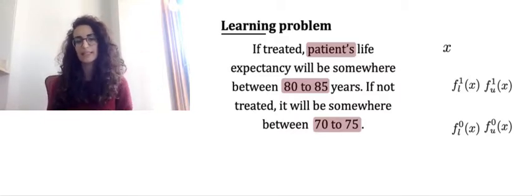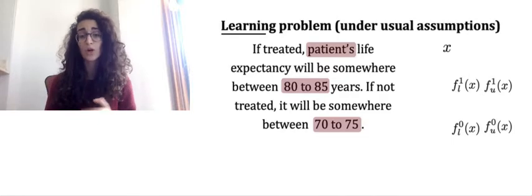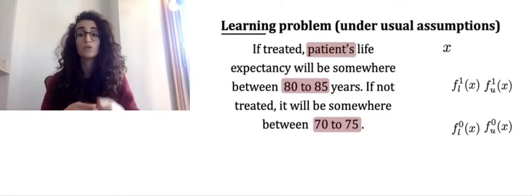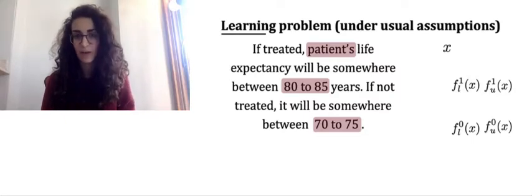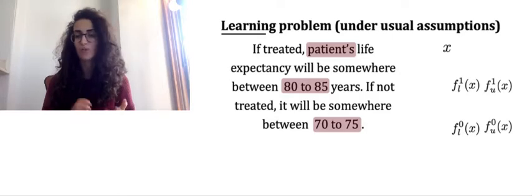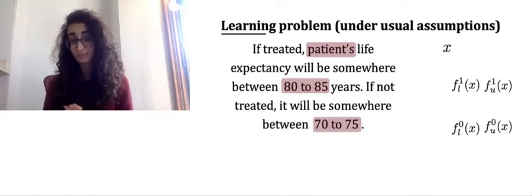Now, how are we going to get these estimates? First, we are going to make a set of usual assumptions that enable us to use observed data where the treatment assignment is biased to make causal statements. These three assumptions are strong ignorability, overlap, and consistency. I'm happy to discuss these further in the question and answer session.